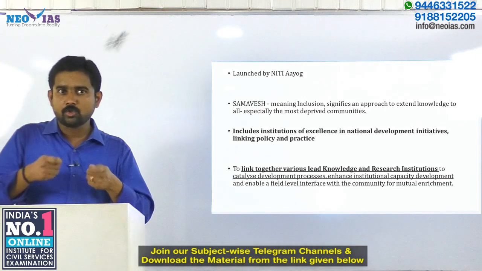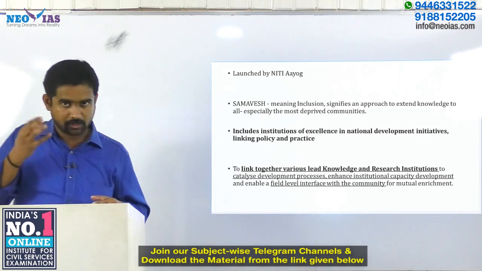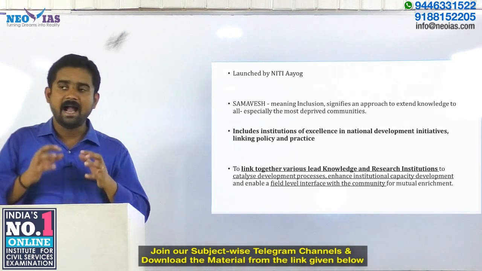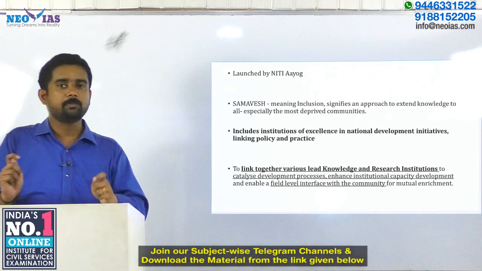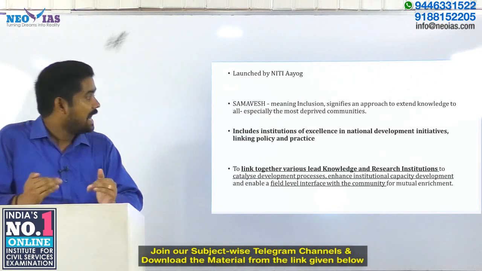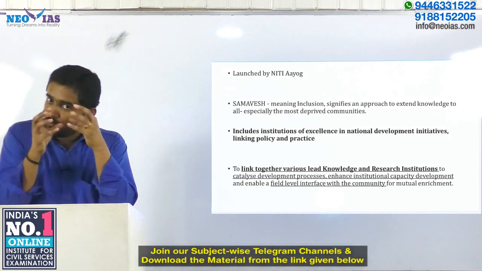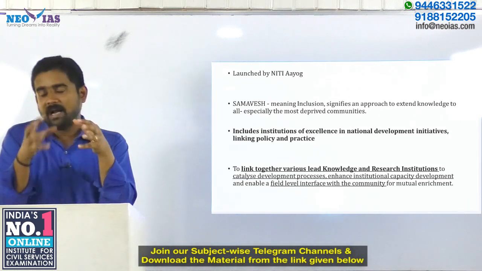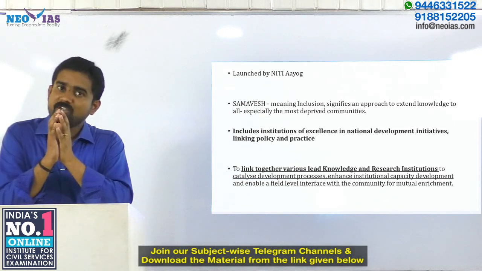So, those institutions of prominent status in our country come together and play a role in the developmental initiatives spearheaded by the Niti Aayog, as well as in linking policies to the actual practices. That is the whole purpose of this Samavesh initiative.